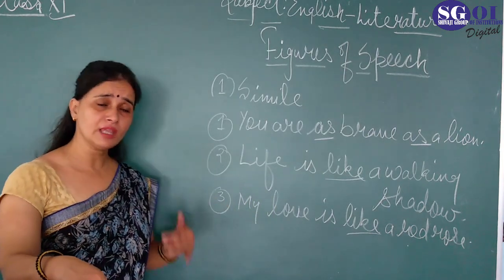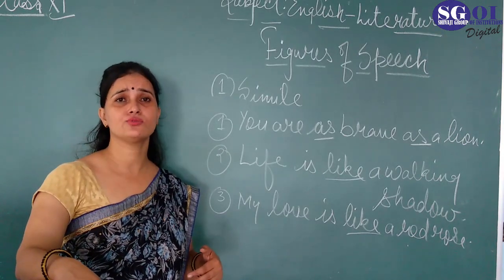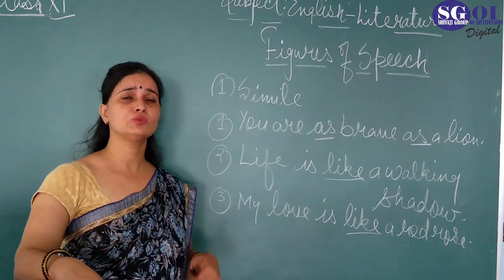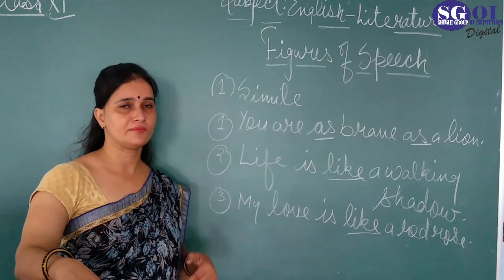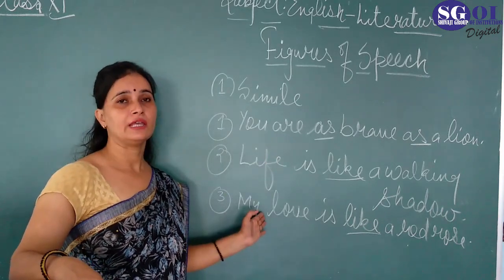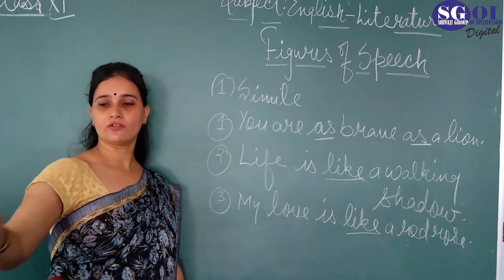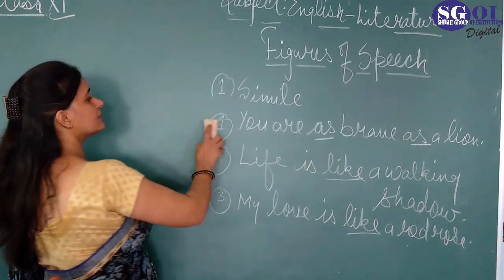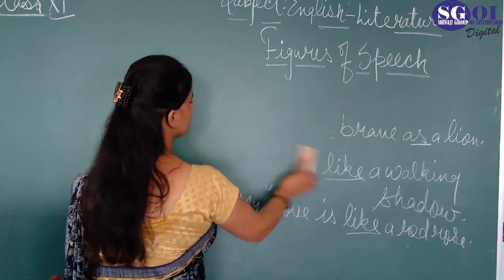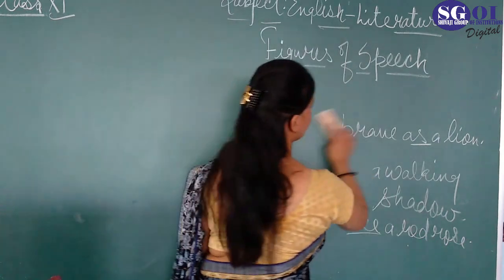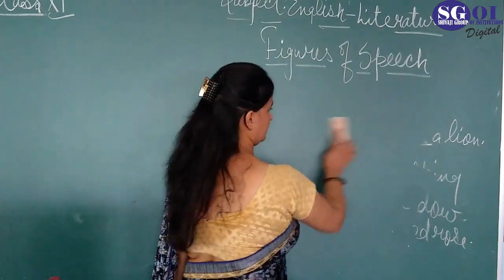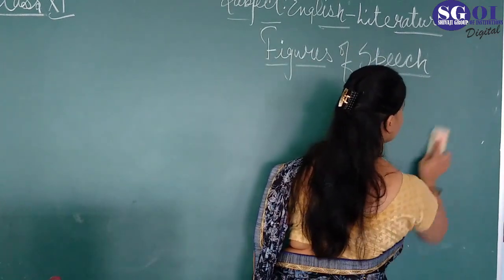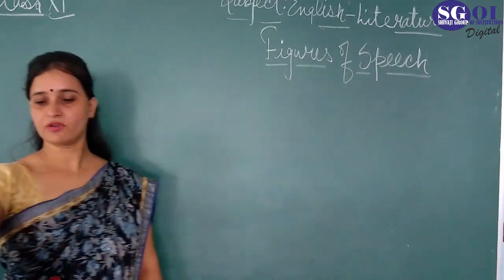And in this figure of speech, there are two unlike objects, and we do the comparison between them. So this is the definition, and these are examples of the figure of speech. Okay, I hope you have got the simile very well. The next one is your metaphor, that is called in Hindi Rupak Alankar. The second one is your metaphor.